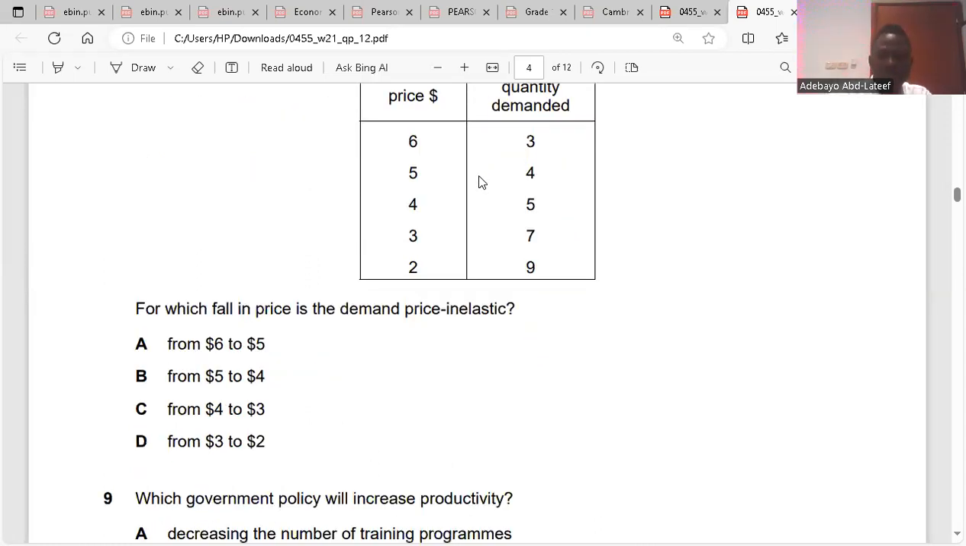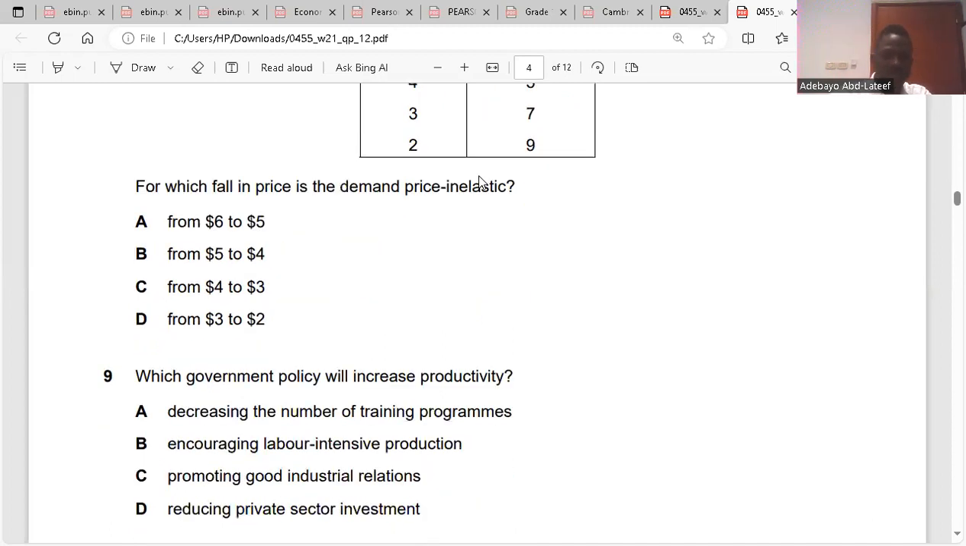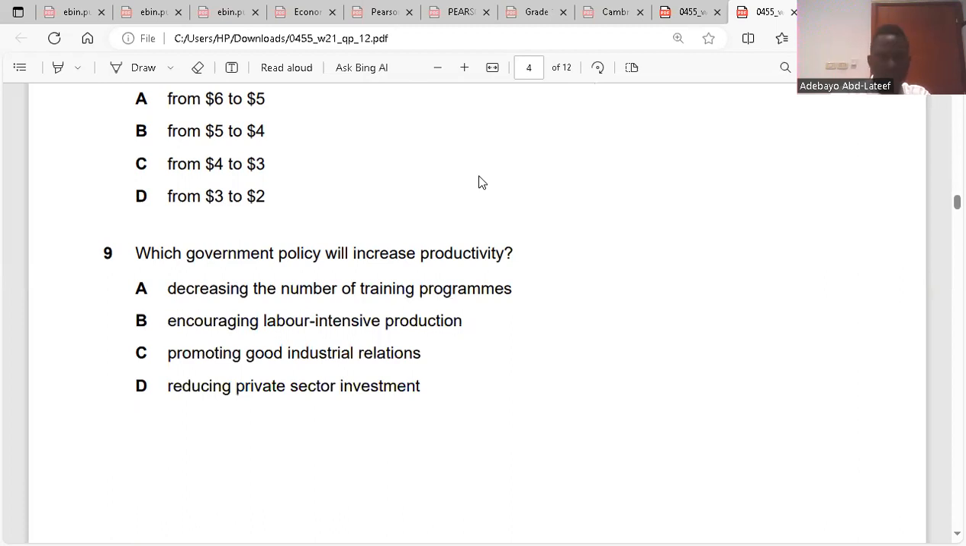Question 8. The table shows the quantity demanded at different price levels. For which fall in price is the demand price inelastic? You have to check each one. It takes time though. But at the end of it all, it is from 3 to 2 and 7 to 9. Yeah, I did it, 0.8. So question 9. Are you with me?